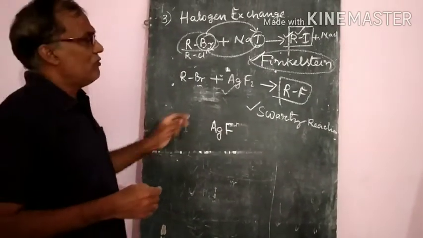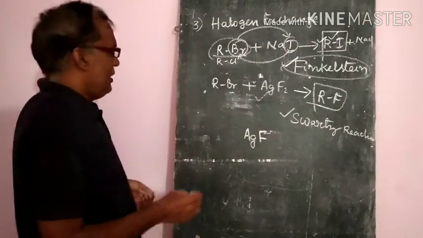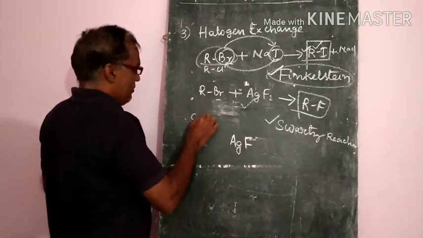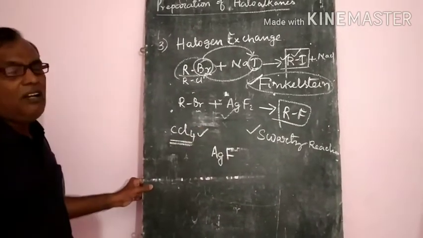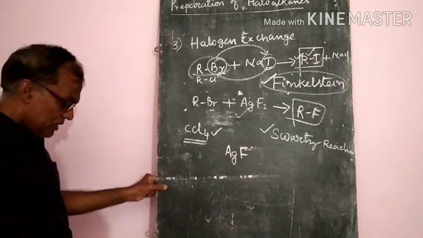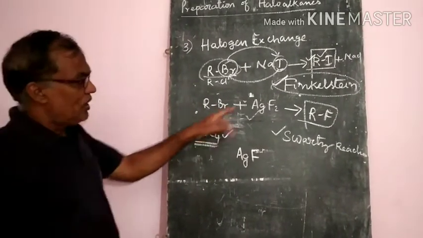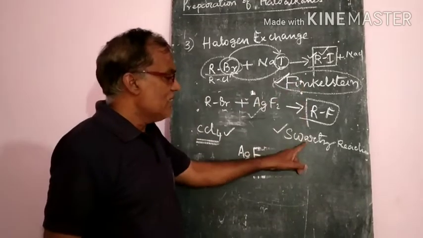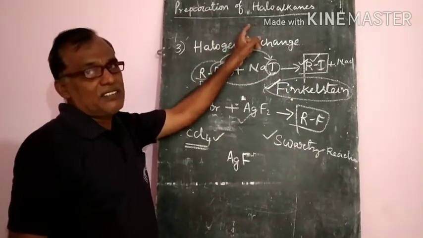Whatever sodium chloride or sodium bromide is there, generally we use it in the presence of CCl4 as the reagent. So that is more important. These two, Finkelstein and Swarts reaction, are more important. So these are the preparations of haloalkanes.